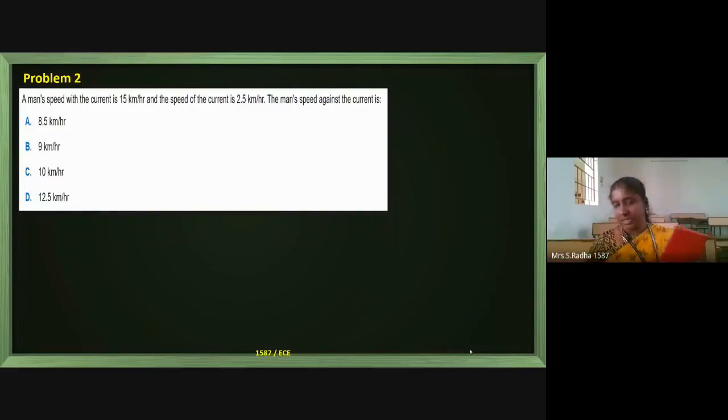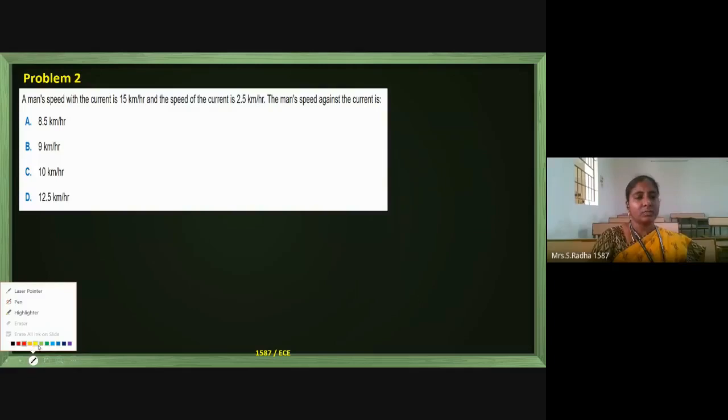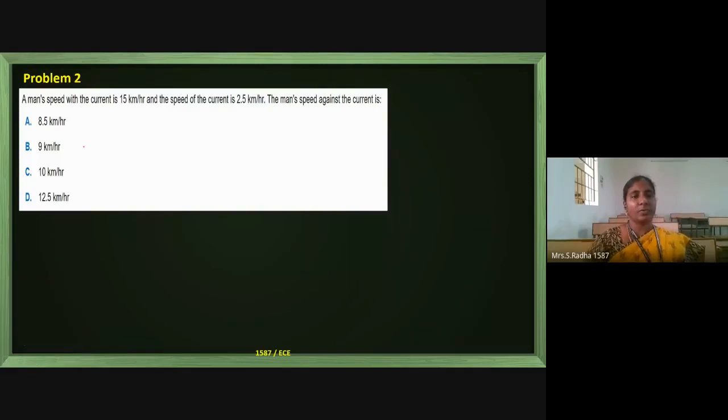A man's speed with the current, or water flow, is the same. With the current means it is downstream. The man is moving downstream along with the water flow, and his speed is 15 kilometer per hour. He is moving with the current, which means the speed is considered as x plus y, and the speed is given as 15 kilometer per hour.